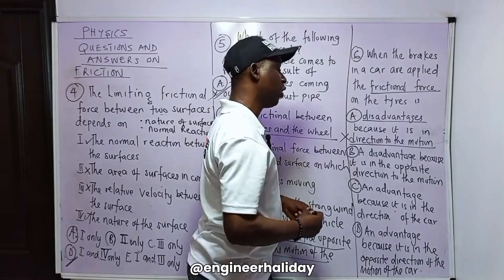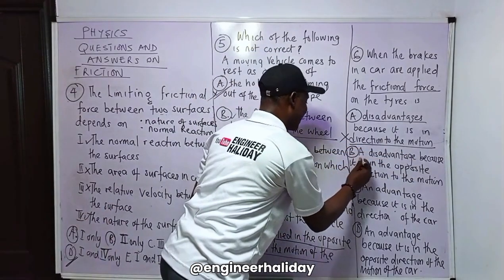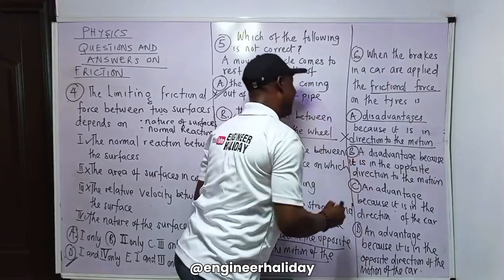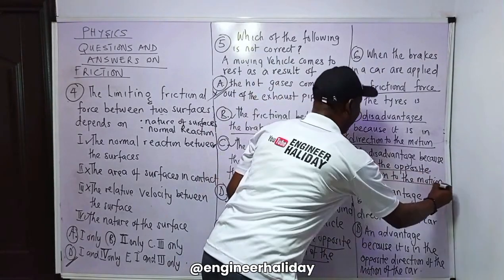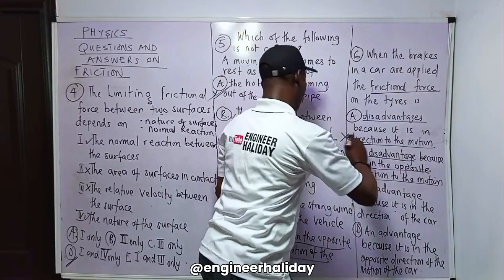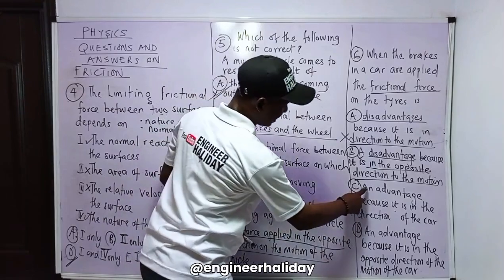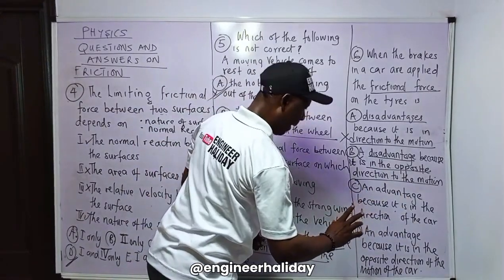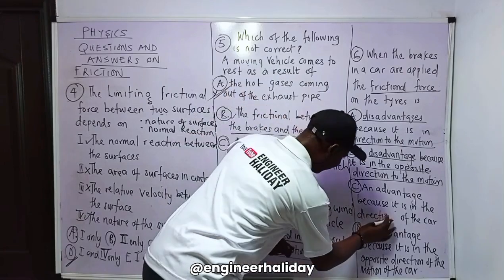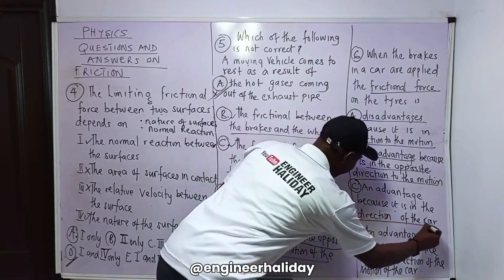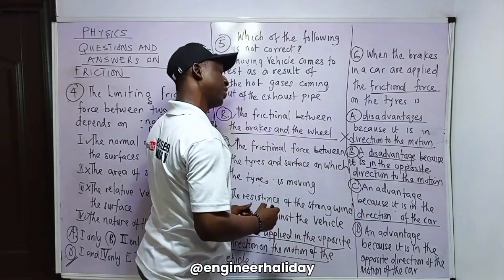Option B says a disadvantage because it is in the opposite direction. Yes, it's in the opposite direction, quite correct. But disadvantage, no, I disagree. So option B is wrong. Option C says it's an advantage because it is in the same direction as the car. Wrong. It can never be in the direction of the car.